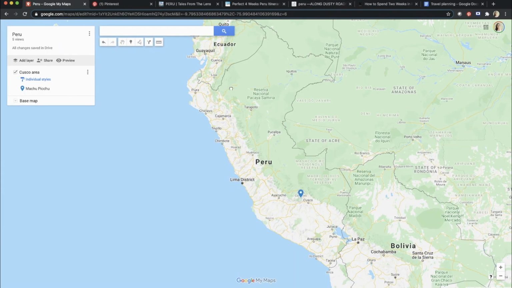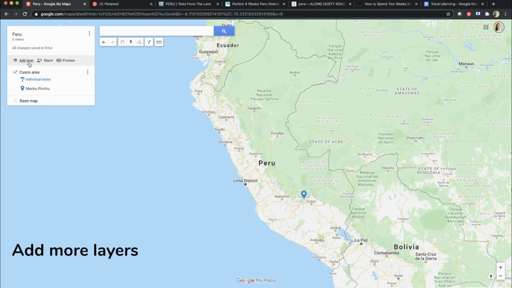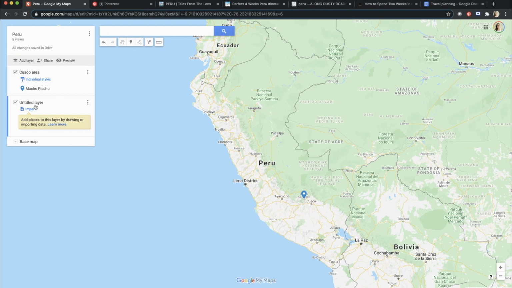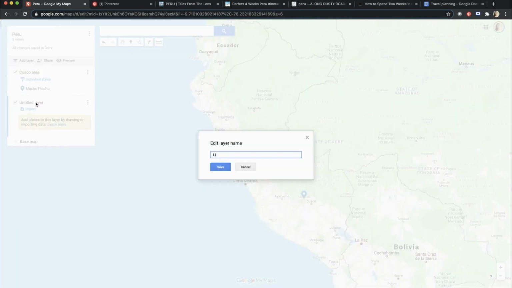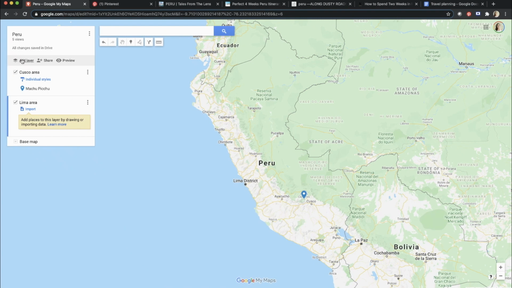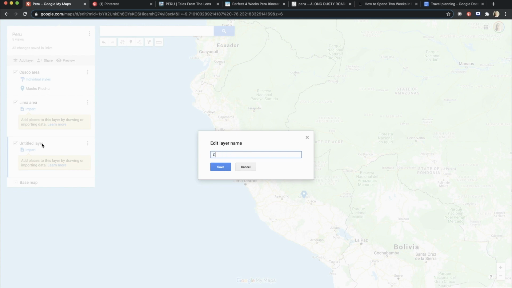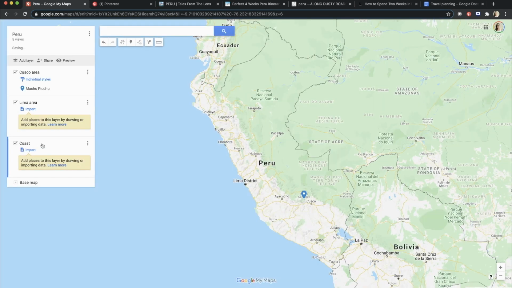I quickly went through those articles, so now I will add some new layers by clicking here, Add Layer. So this will be called Lima area. And I also make one for the coast. And I will start to add my points.